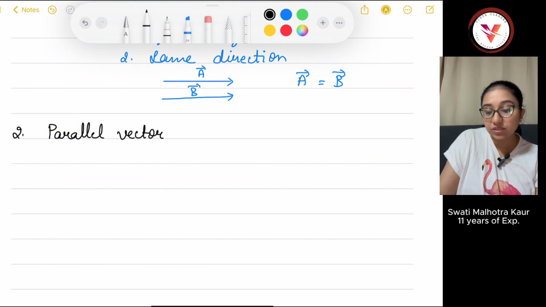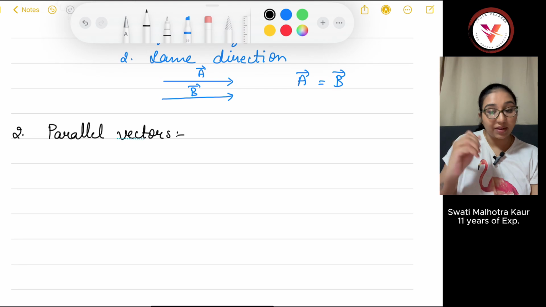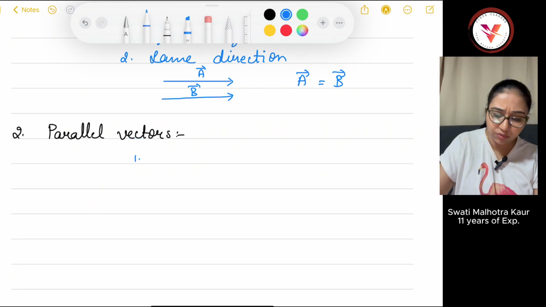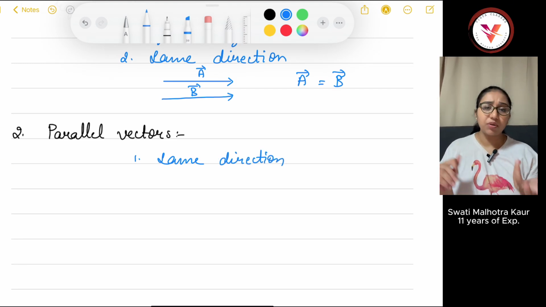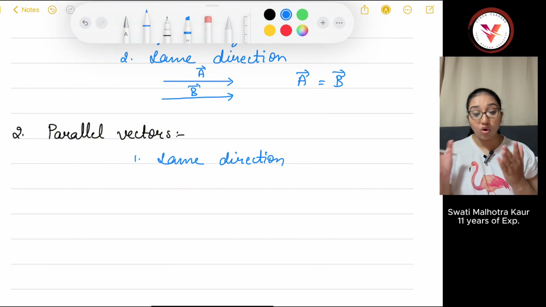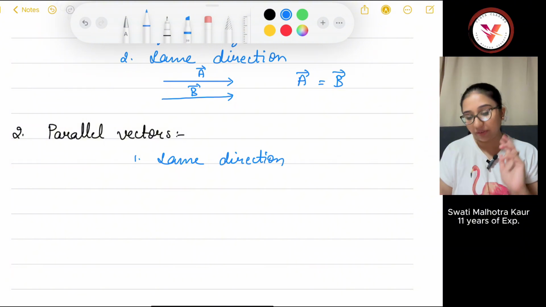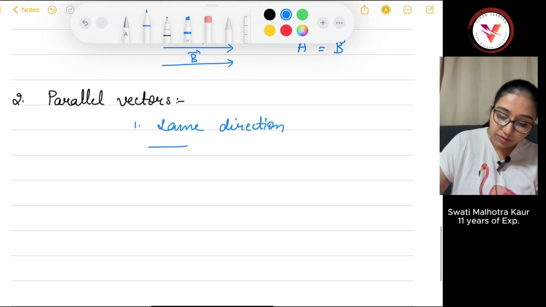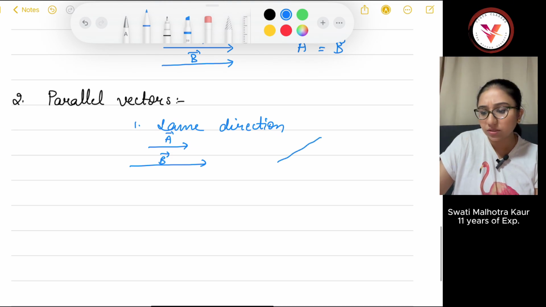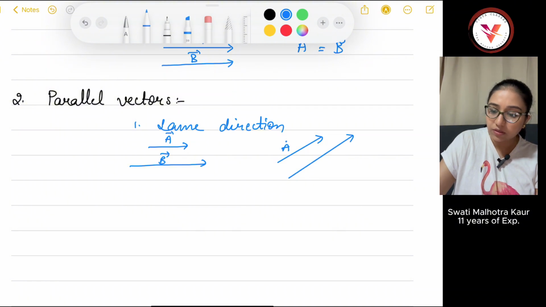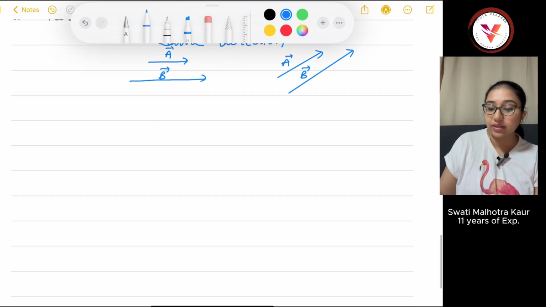The second is parallel vectors. As the name suggests, they have the same direction but not necessarily equal magnitude. So they have only one thing in common, that they have the same direction. The magnitude can be equal or not equal. Their direction should be the same, or it could be any random direction, like one is this, other is this.